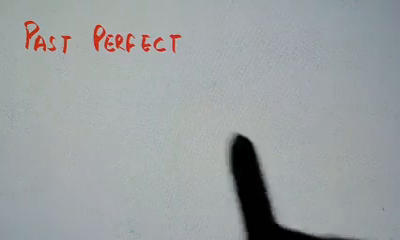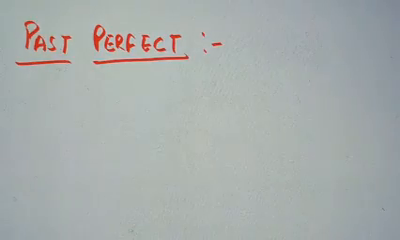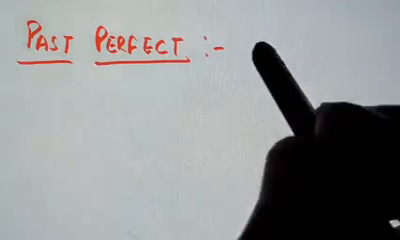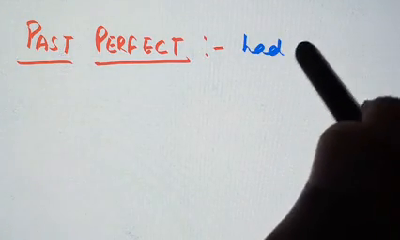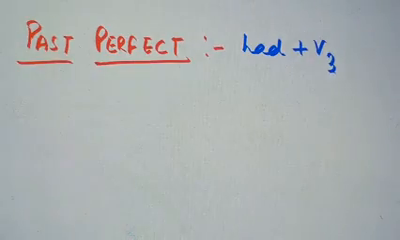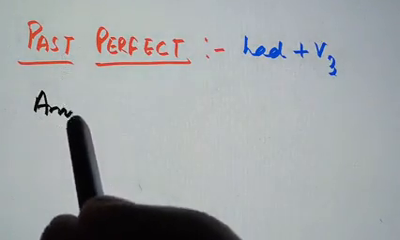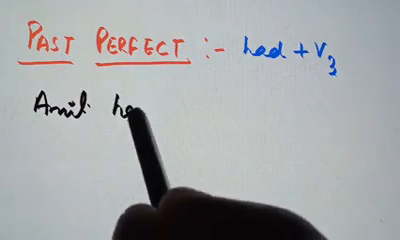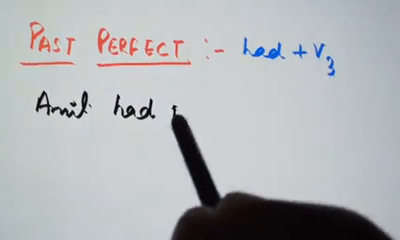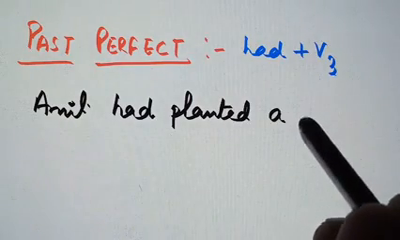So next we have past perfect tense, and the rule for past perfect is had plus third form of the verb. Now we will make a sentence. So the sentence is, Amit had planted a tree.